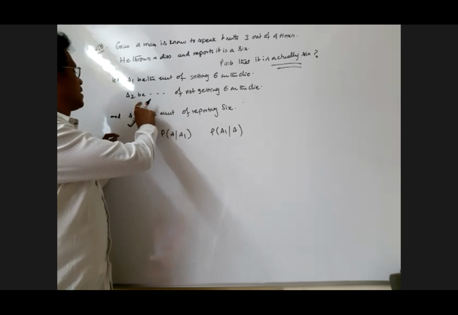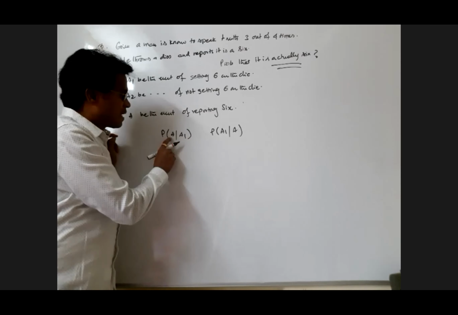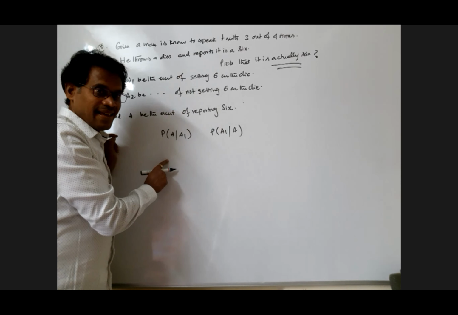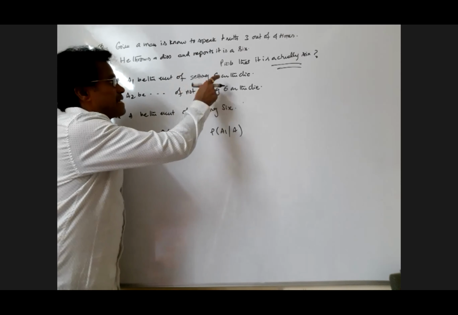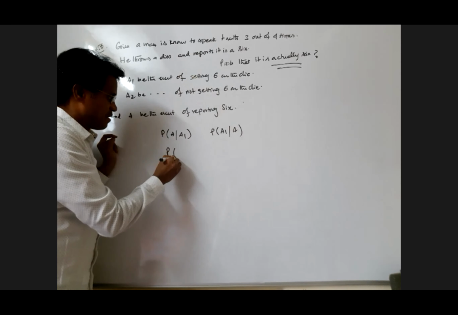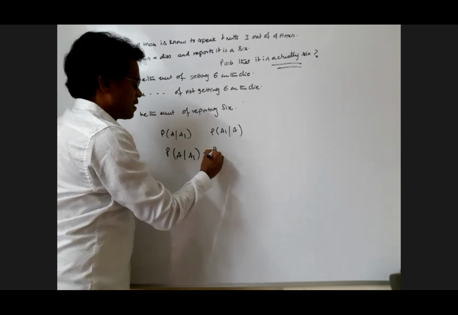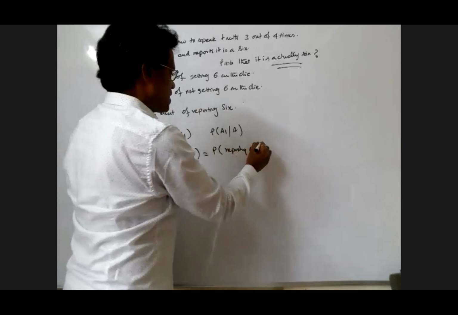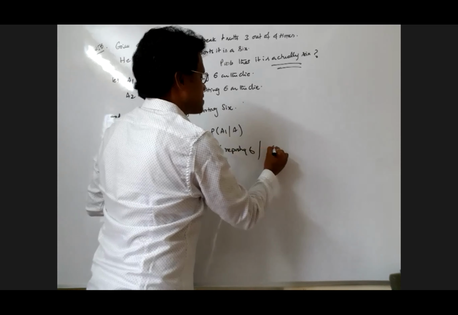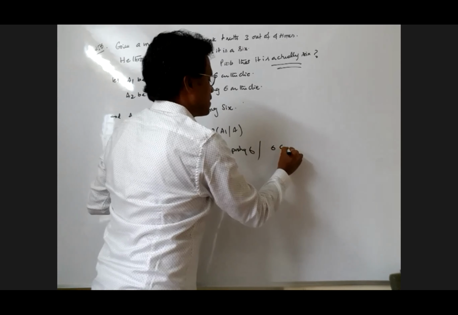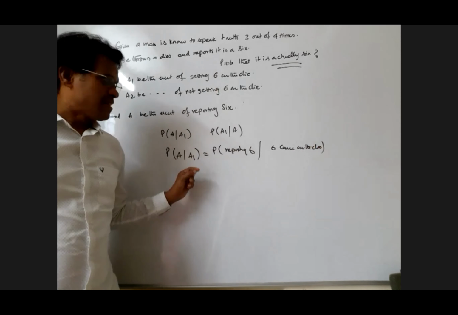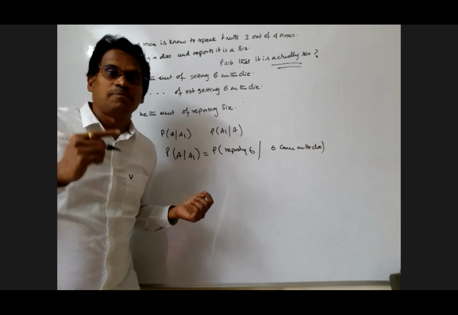A means A be the event of reporting 6. A given A1: reporting 6, given that A1 has happened. Given that A1, what has happened? Getting 6 on the die. Probability of A given A1, that is the probability of reporting 6, given that 6 came on the die. Understood, my dear? This is telling the truth.